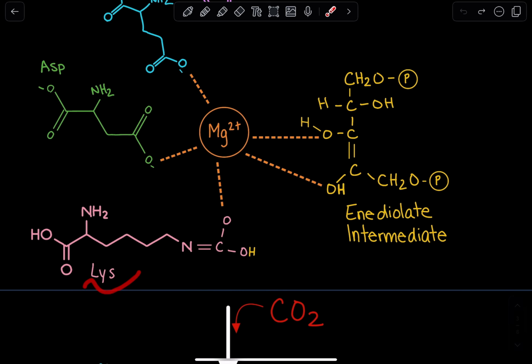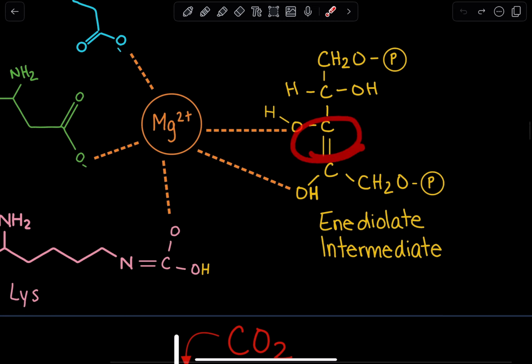So this lysine, the carbamylated lysine, has abstracted that hydrogen. It's depicted in yellow. And then we can see that double bond now formed between the two carbons. That is our ene. Now, this was the oxygen that gained those electrons that were once shared between the carbon and oxygen. And as a result, this oxygen has picked up a hydrogen. Because once again, this reaction is occurring in a fluid-like space where we do have hydrogen present for protonation and deprotonation. So this oxygen has picked up a hydrogen.